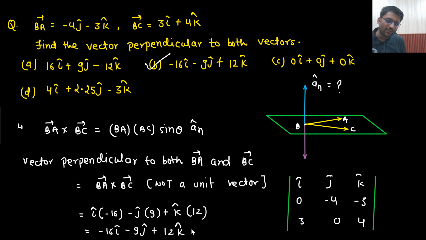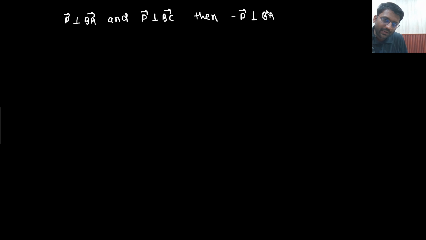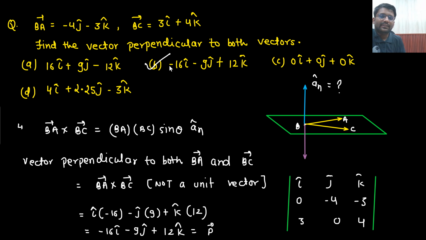Let's just call this vector some vector P. If vector P is perpendicular to BA vector and P is perpendicular to BC vector as well, then minus P will also be perpendicular to BA vector and minus P will also be perpendicular to BC vector as well. Say yes or no. So sir, if this is the answer, minus 16 I cap minus 9 j cap plus 12 k cap, then surely 16 I cap plus 9 j cap minus 12 k cap will also be the answer.